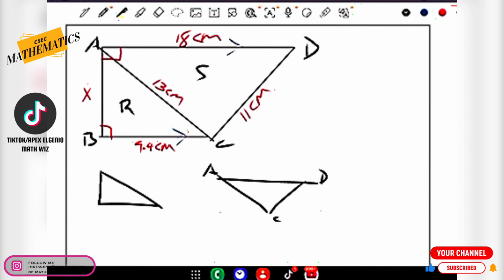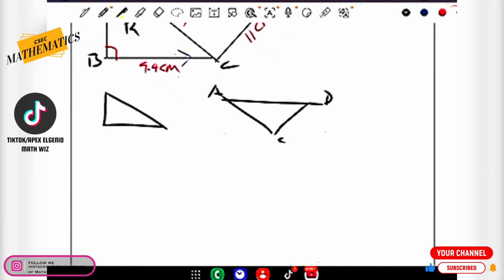Let us sit in our exam chairs and think, how do we find the area of a triangle when all three sides are given? Aha! Heron's formula. Remember, that's a video that I had released on my channel earlier in the year. You can also find a link pinned to that video in the description of this video.